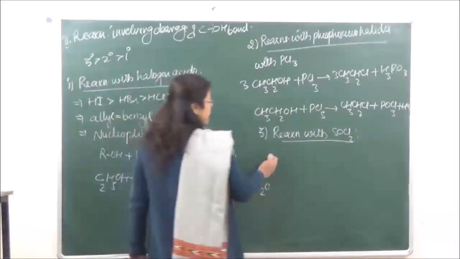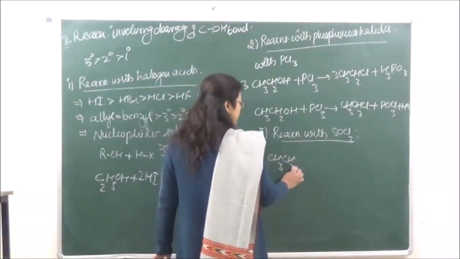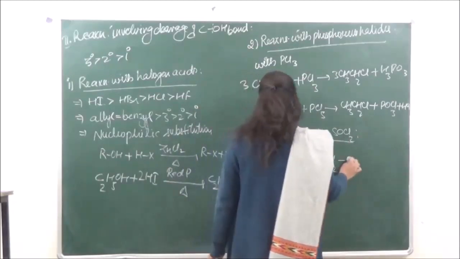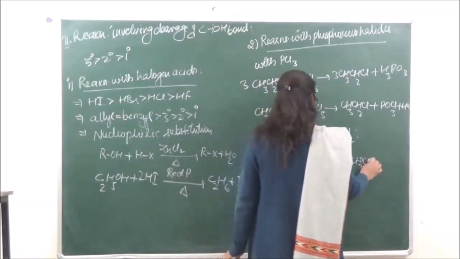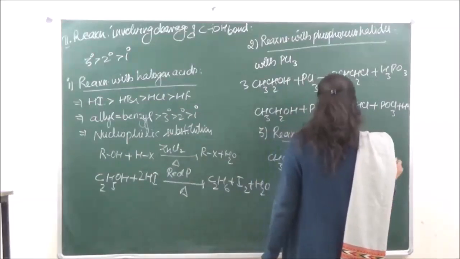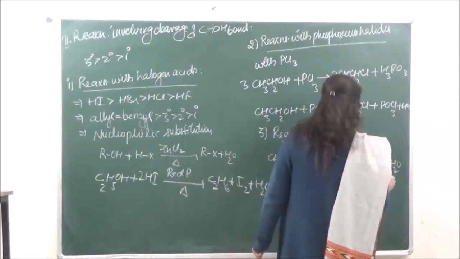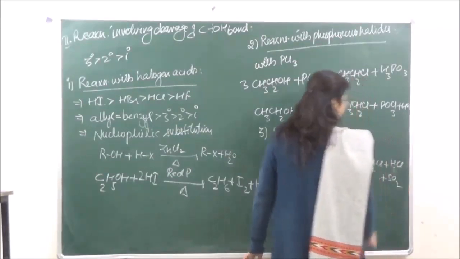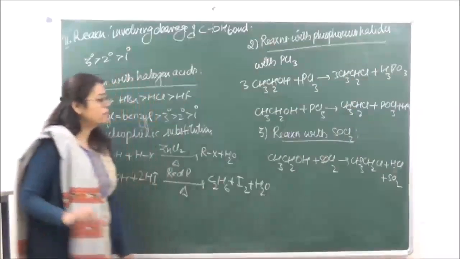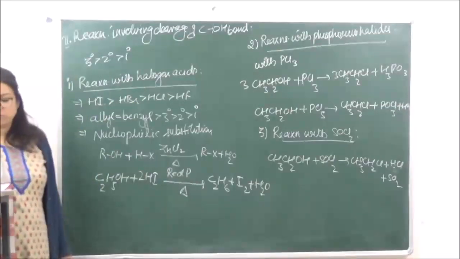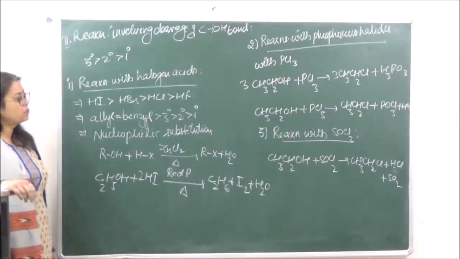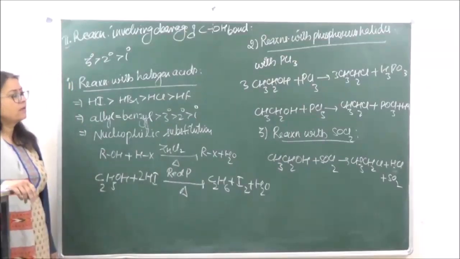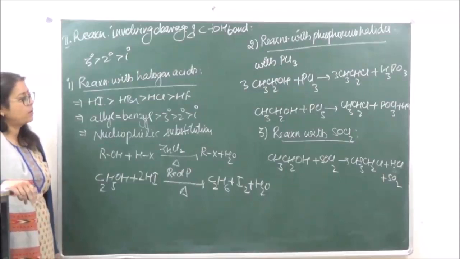So if you're reacting this, we get plus SO2. Over here both HCl and SO2 are gaseous products, so they can be easily removed. Again the order of reactivity is going to be the same, 3 degree greater than 2 degree greater than 1 degree.